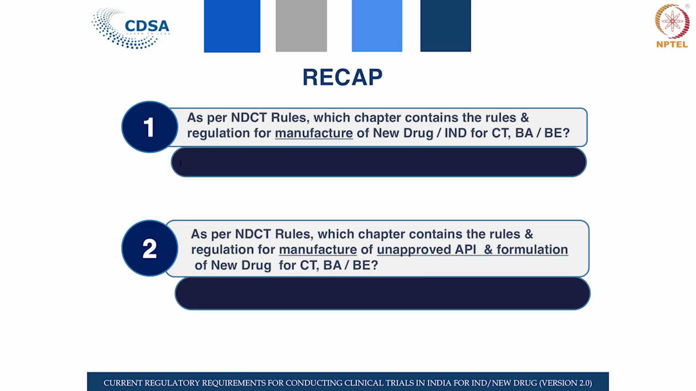So, let us recapitulate, let us have some question answers. Are you ready? It is very easy, is it not? The chapter is very easy. For all the regulations you have learned the same thing, but you need to know where it is written, how you have to interpret it and how you are going to act on that. So, as per the New Drugs and Clinical Trials Rules, which chapter contains the rules and regulations for manufacture of new drug, investigational new drug for clinical trials for BA/BE study?